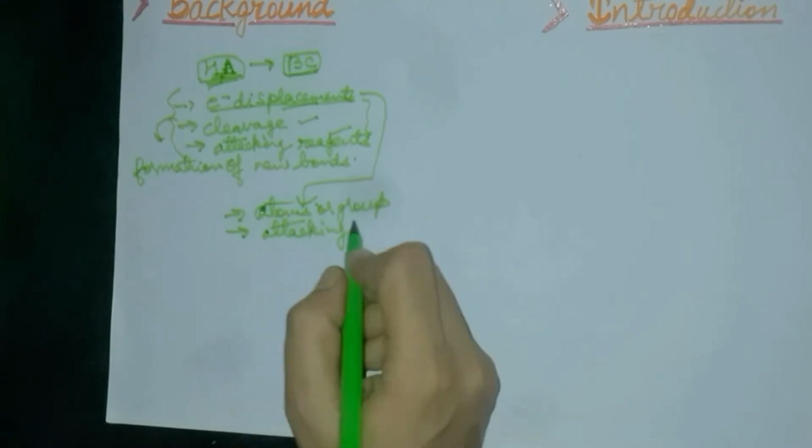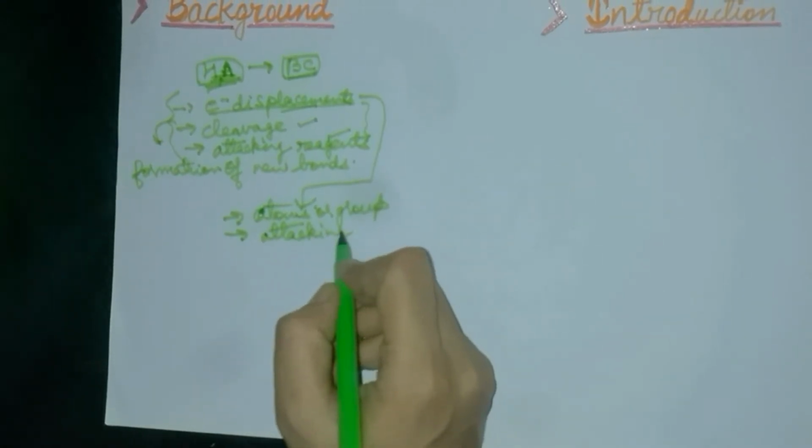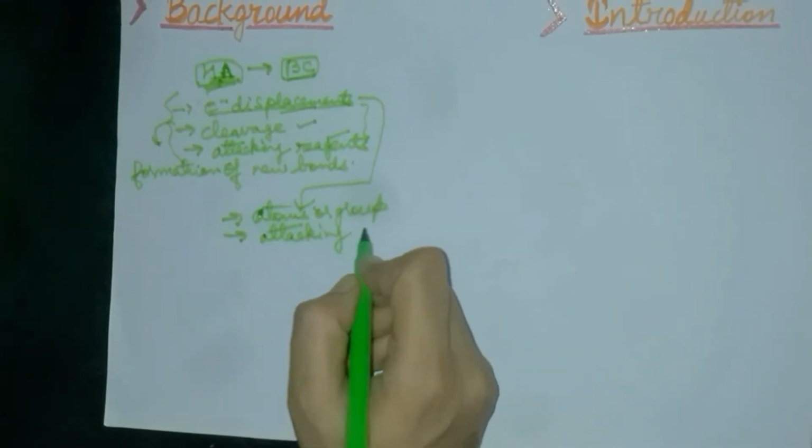In these two conditions the electronic displacement takes place in a covalent bond.